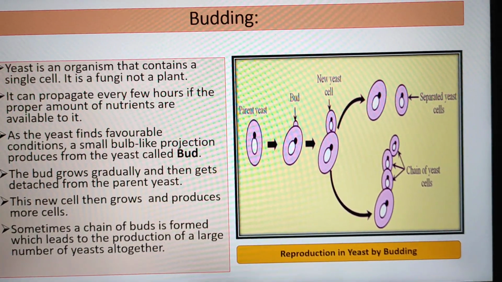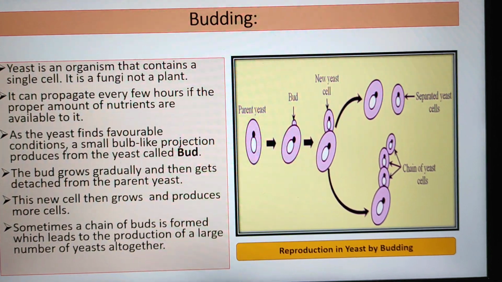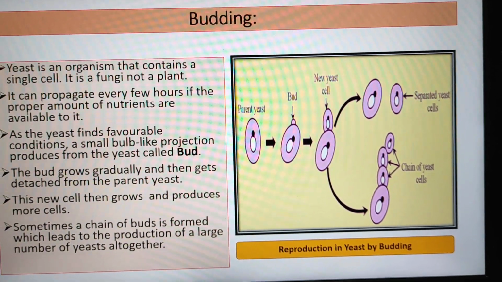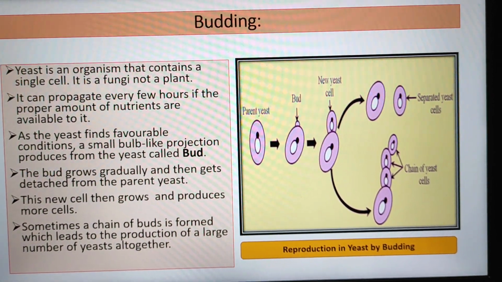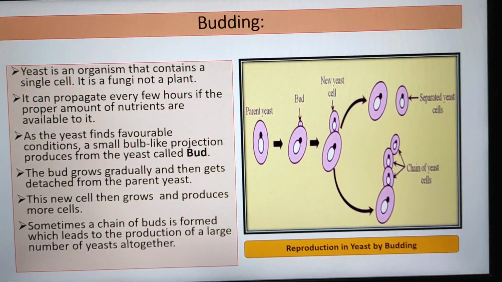Now you can see the diagram how a parent cell develops a bud, and that bud grows into a new yeast cell and gets detached from the parent cell, and then you can have separate yeast cells, and here down you can see a chain of buds.